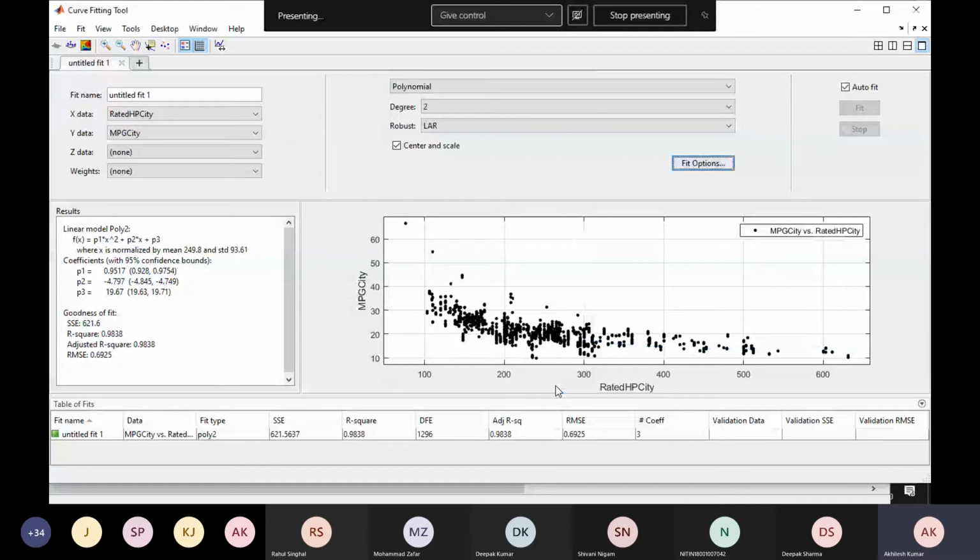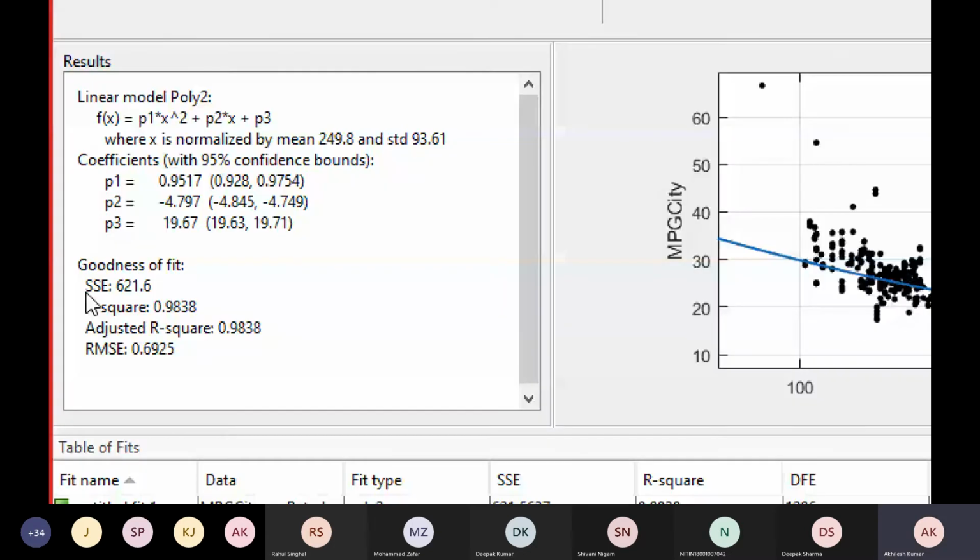This is my equation. This is the sum of squares error, that is 6.1. This is the R square value. Maximum is 1 and minimum is 0. Adjusted R square value will always be lower than or equal to the R square value. When you increase the number of variables, adjusted R square value will decrease. And this is the root mean square error.